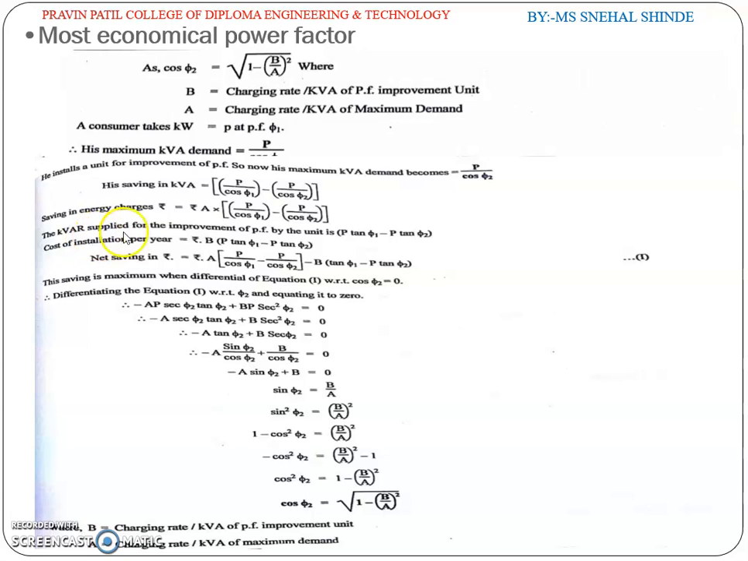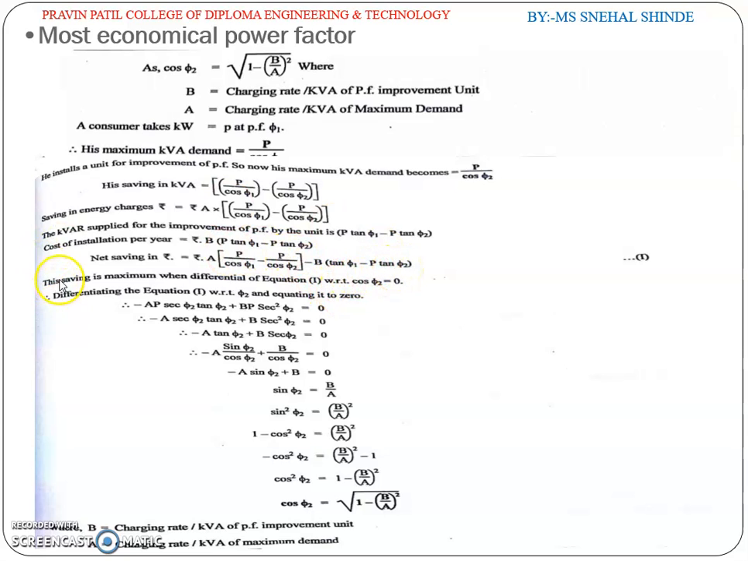The kVA supplied for the improvement of power factor by the unit is P tan phi 1 minus P tan phi 2. So the cost of installation per year equals rupees B times (P tan phi 1 minus P tan phi 2). So net saving in rupees equals rupees A minus rupees B. So here it is A (P divided by cos phi 1 minus P divided by cos phi 2) minus B (P tan phi 1 minus P tan phi 2).